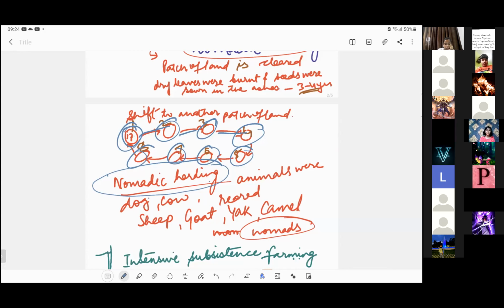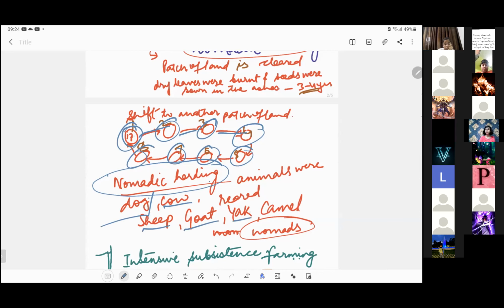They rear animals which are domesticated by them for their personal uses. Like in this nomadic herding, dogs are kept by them, and they protect and guard the cattle. The cows which are reared by them provide them milk, right? Dairy products. Sheep gives them wool as well as milk. Then goats provide milk and meat to these people.